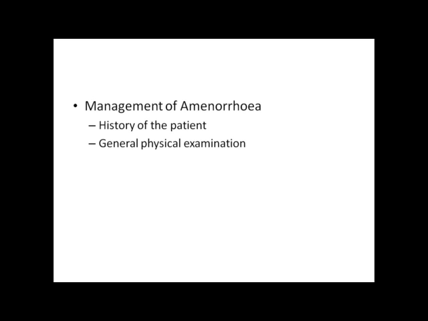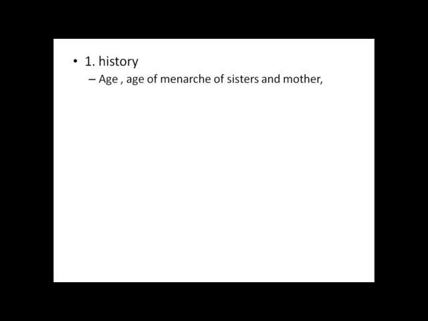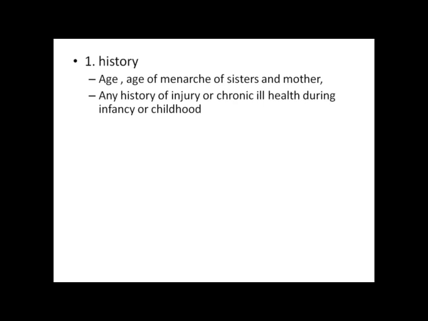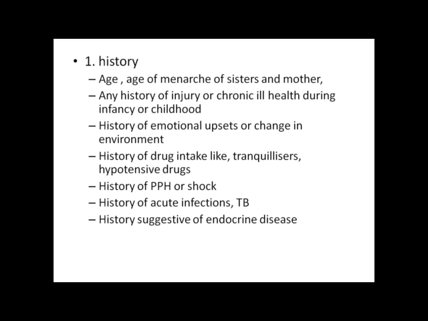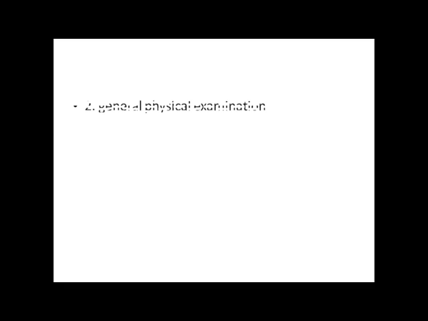Management of amenorrhea. First, we have to get a detailed history about the patient, general physical examination, pelvic examination, investigations, and treatment. History: age of menarche, of sister and mother, any history of injury or chronic ill health during infancy or childhood, history of emotional disturbance or change in the environment, history of drug intake, tranquilizers, hypotensive drugs, history of postpartum hemorrhage or shock, history of acute infections like TB, history suggestive of endocrine diseases, recent change in weight.